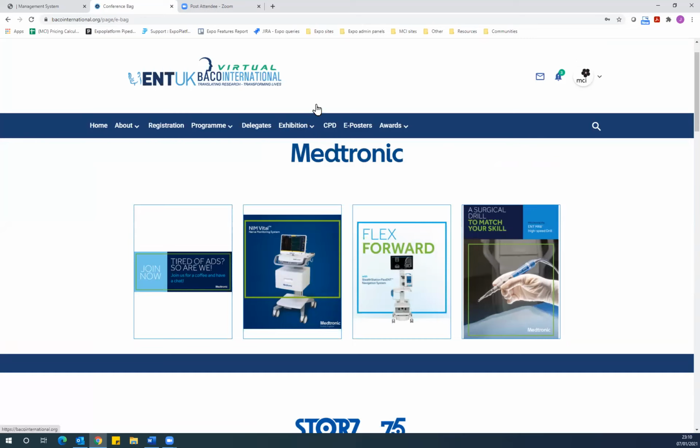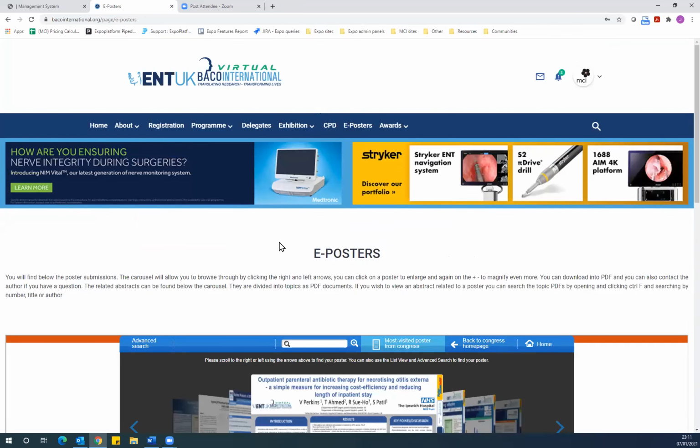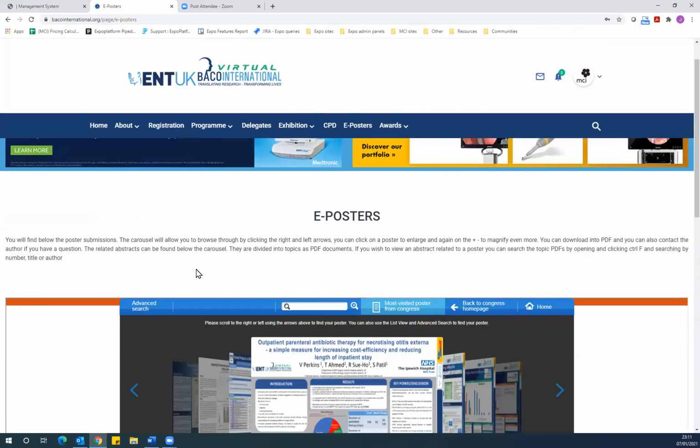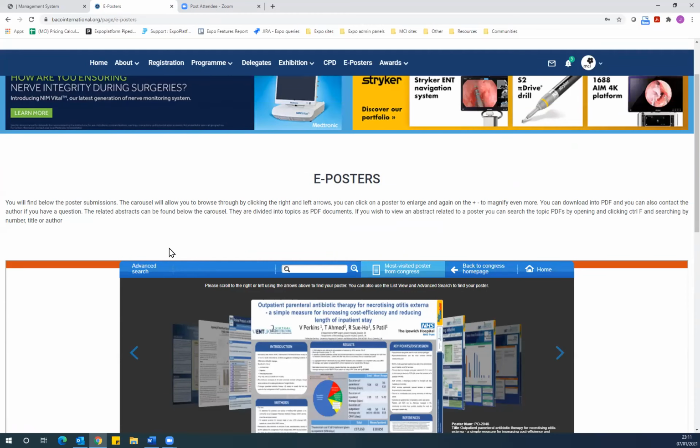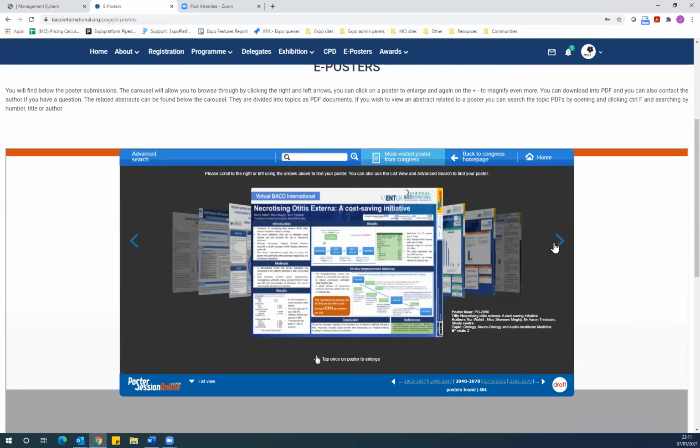We're delighted to be able to share some of the fantastic work of your community, our community, in the form of e-posters. We've integrated a carousel of posters, giving you the opportunity to not only view the work, but interact with the authors. Again, it's very easy to navigate through the carousel, and we've even shared a separate video tutorial to support you if you need any further assistance.